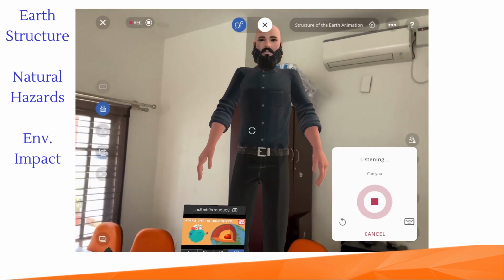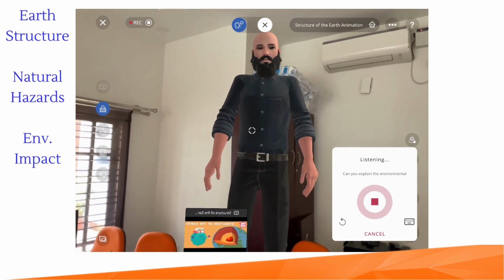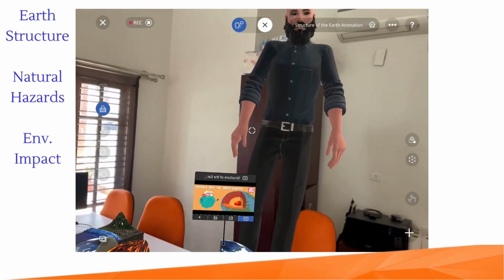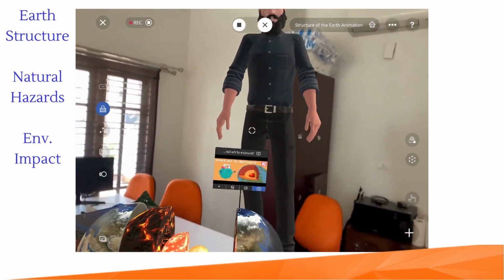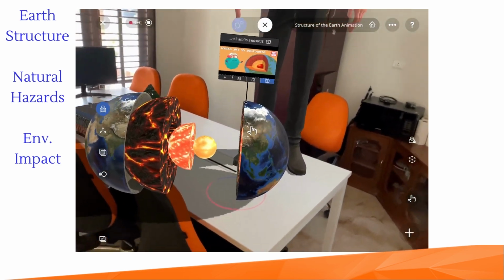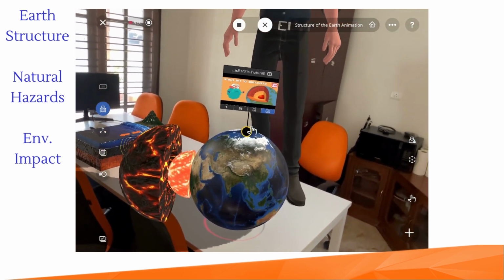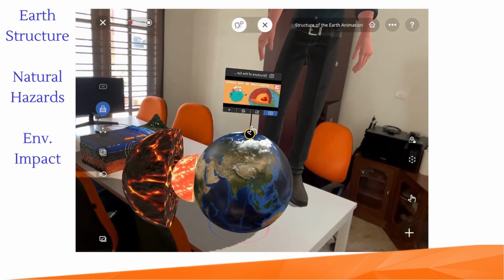Can you explain the environmental hazard related to Earth? Interesting question. Let me find a good answer. The environmental hazard related to Earth is that it can cause pollution.